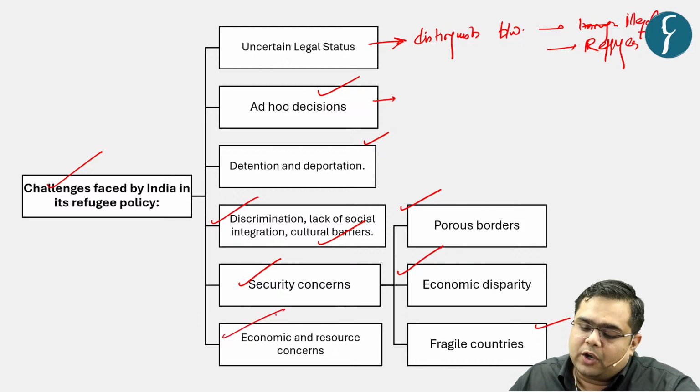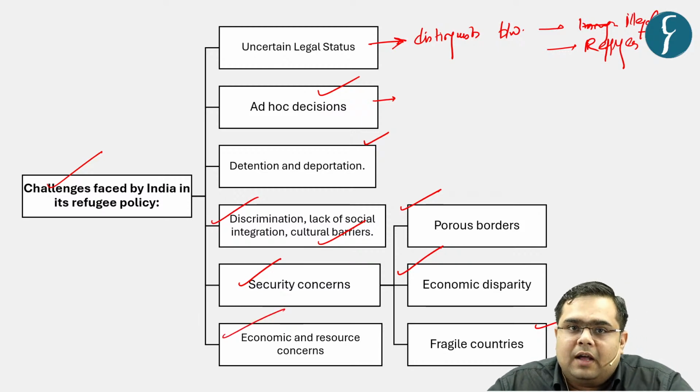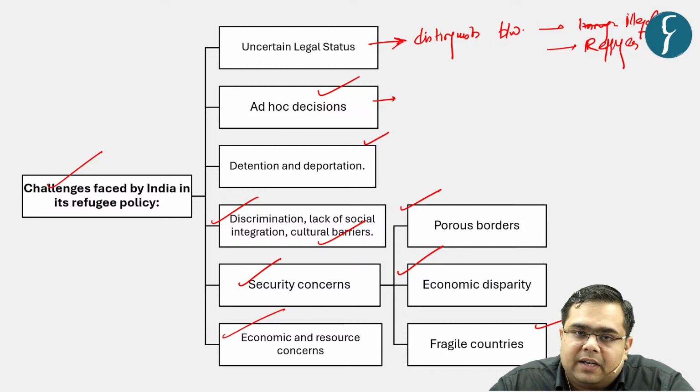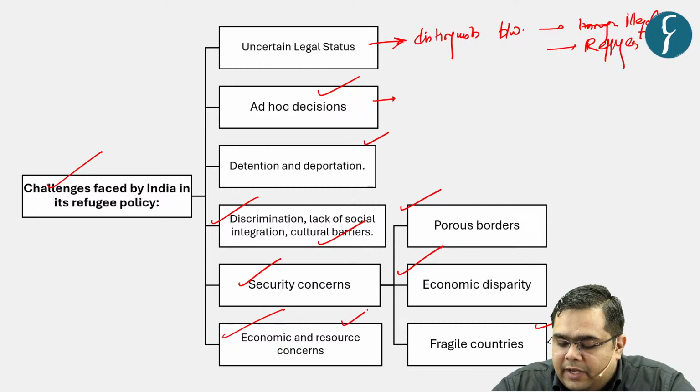Next is with respect to economic and resource concerns. Again, because of not enough opportunities in these countries, there is a huge influx of people from countries like Bangladesh and Myanmar into India in search of economic opportunities. And we are not able to fulfill the economic aspirations of India as well, because India today has become the largest country in the world with respect to population. So again, there is an economic and resource concern when it comes to refugees in India.